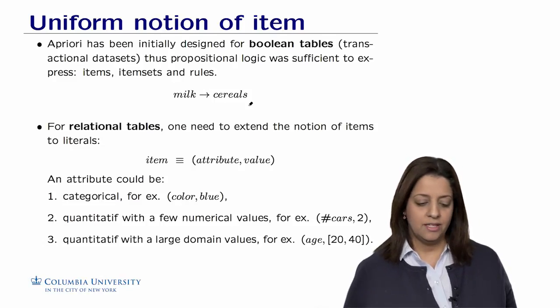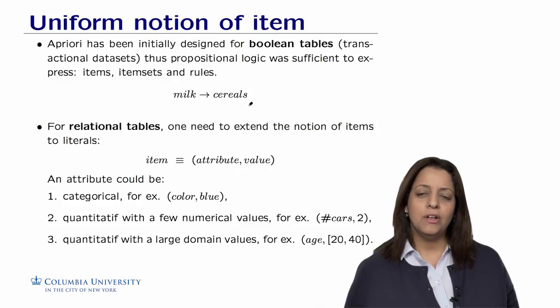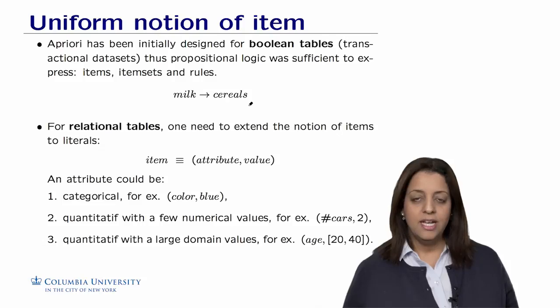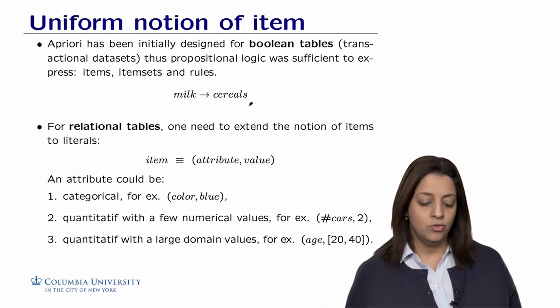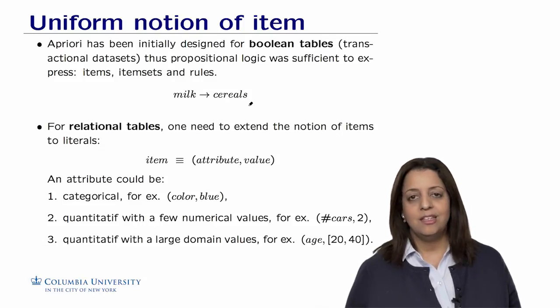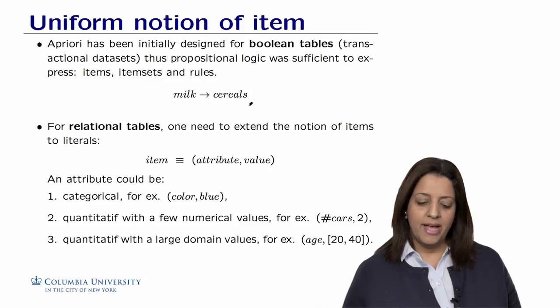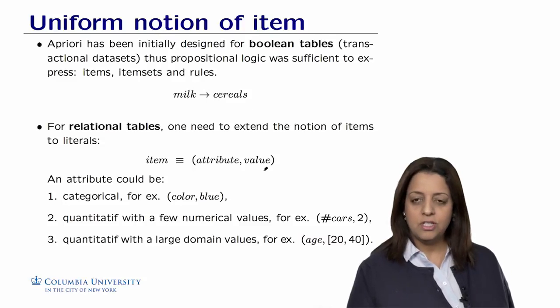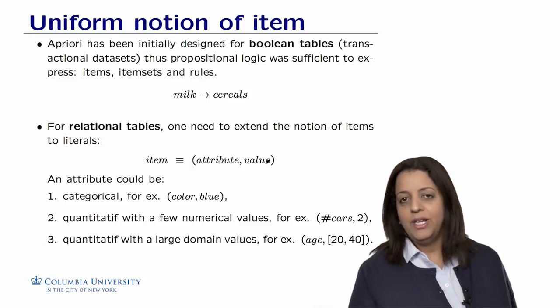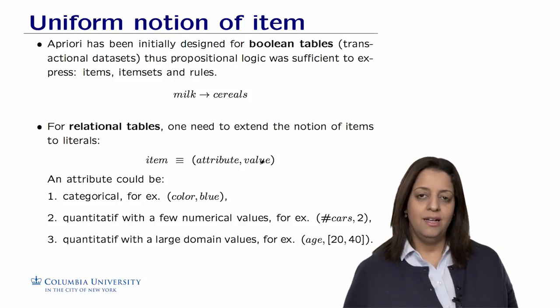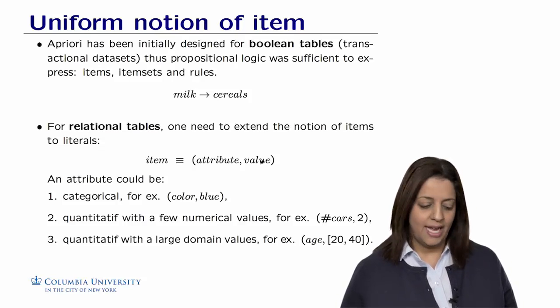In the case where we have a regular table, like in the machine learning original framework, in which we have rows and columns of features, we're going to talk about relational tables, and we can extend the framework and the notions of items to literals. So in this case, an item is no longer an item in the table, like an item in a supermarket, but it's a pair of attribute values, such as age, 20, and this attribute value is seen now as an item to generate frequent item sets.